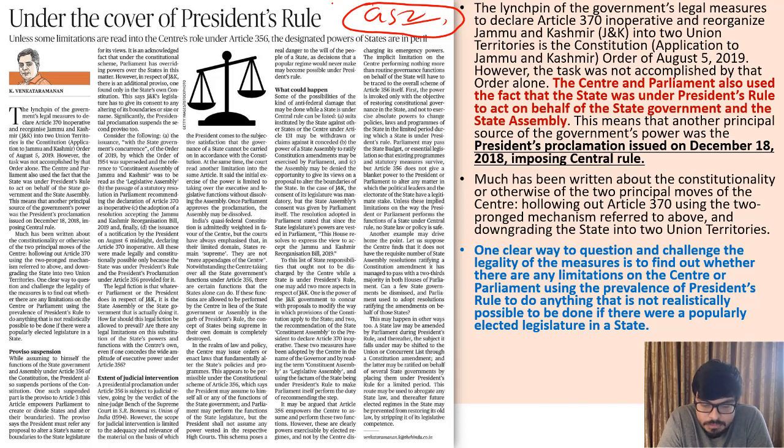We have adopted this central bias in our polity, but that doesn't mean that we take over the absolute functions and power of a state. We cannot do that, and that's why the federal feature is a basic feature of the constitution. Now, whatever happened with 370 is well discussed, but nobody discussed the president's rule imposition in December 2018, and at that time also The Hindu was reporting that it's a very wrong precedent.